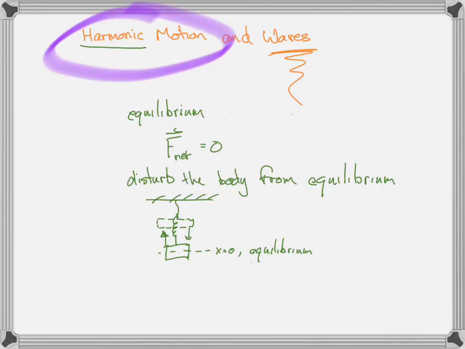Because if we lift that mass attached to the spring and drop it from rest, once it reaches equilibrium, what does it do? It's got a velocity, so it's going to keep going. That mass goes all the way down to here until, once it passes equilibrium, the spring is trying to stop it from going any further, and it finally comes to a stop. Now the spring is stretched beyond its equilibrium position, and it's going to pull it back up towards the equilibrium position. So when you disturb a body from equilibrium, it oscillates around the equilibrium position.